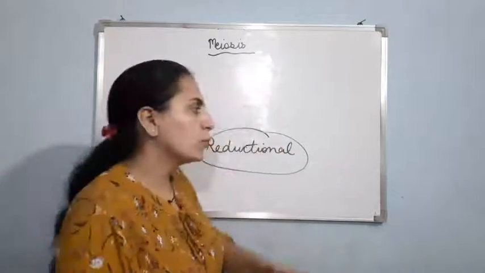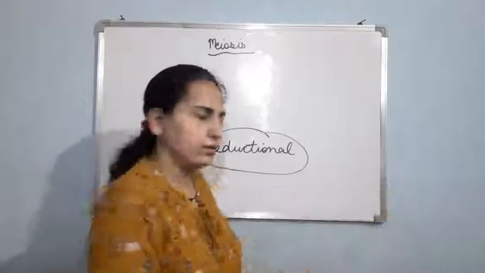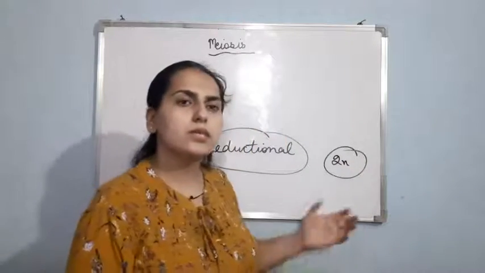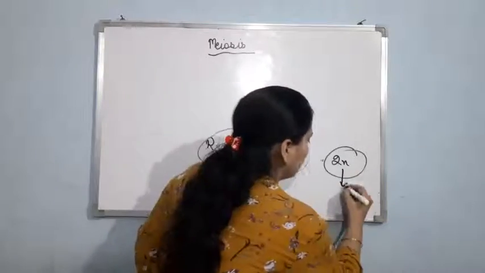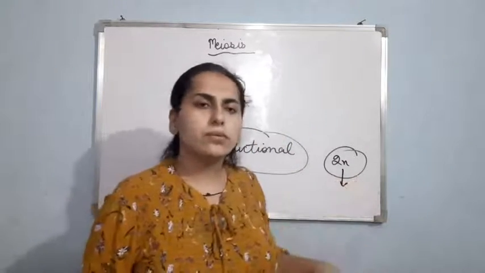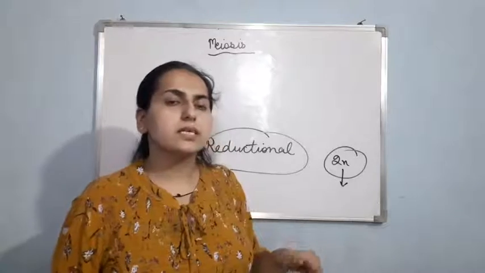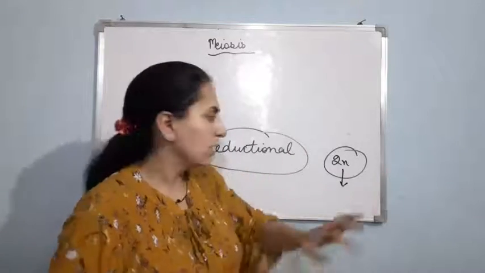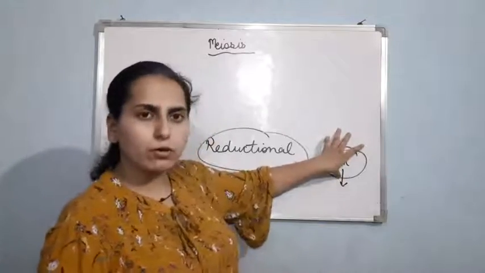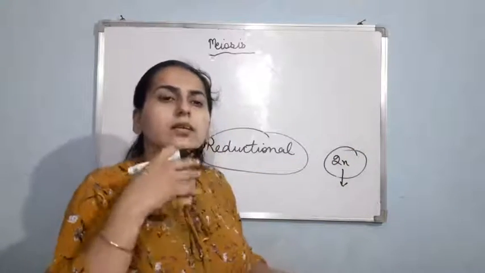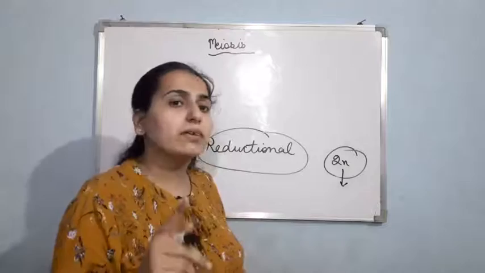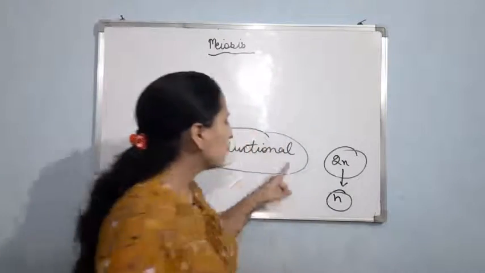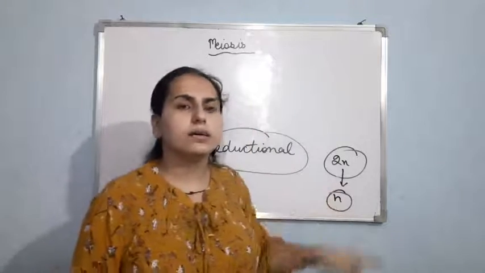If suppose the parent cell is diploid, having 2n number of chromosomes, then by the process of meiosis, the progeny cells will be made, and the progeny cells will have half the number of chromosomes that the parent has. If the parent has 2n chromosomes, then the new cells formed will have n chromosomes. That's why it is known as reductional division.